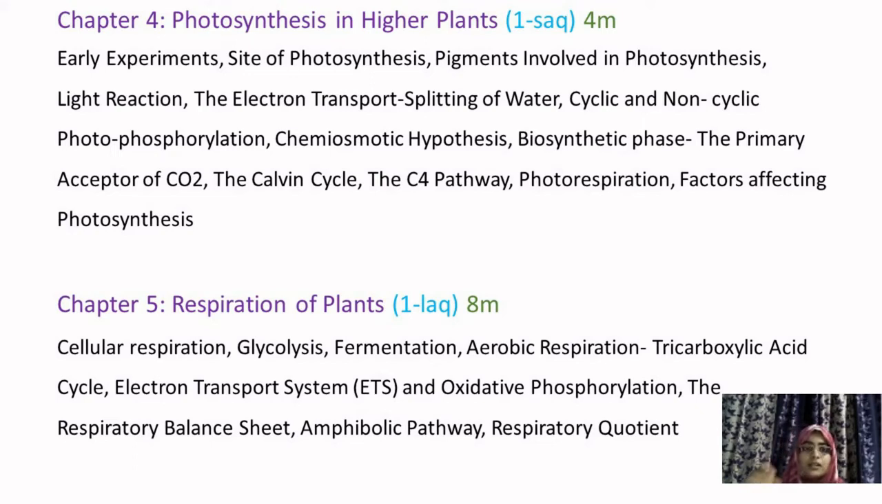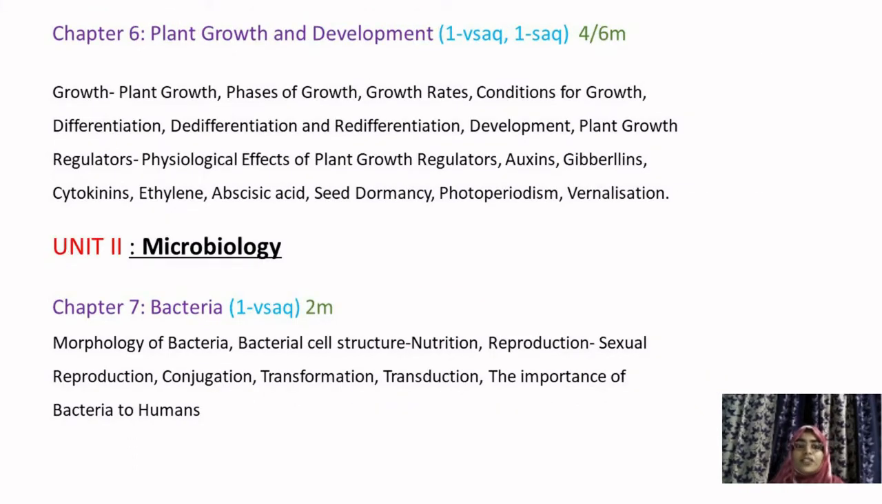Okay, so the next chapter is plant growth and development. In unit 1 you have 6 chapters, and this is the 6th chapter, which is plant growth and development. In this chapter you will be studying about different types of growth regulators.